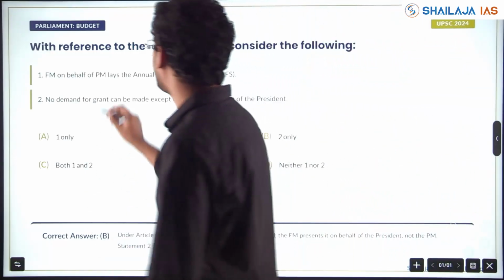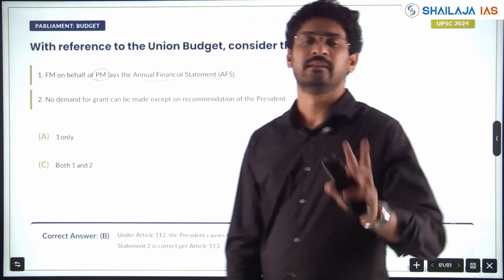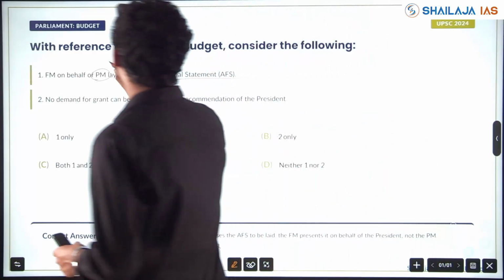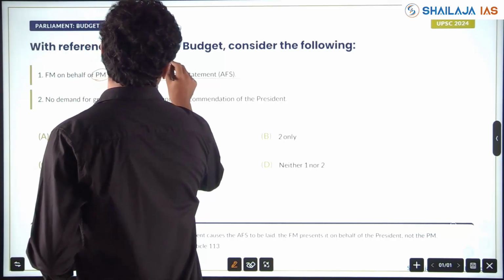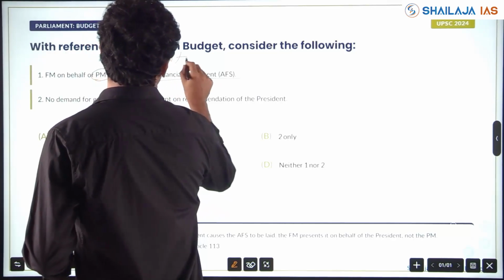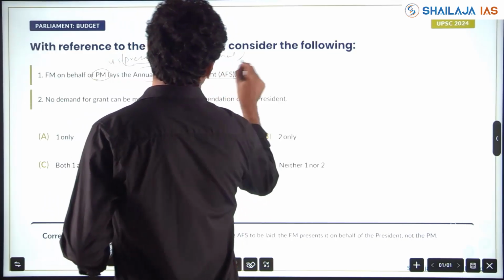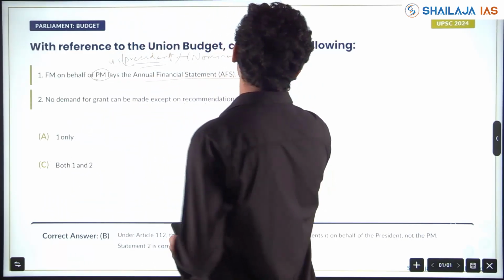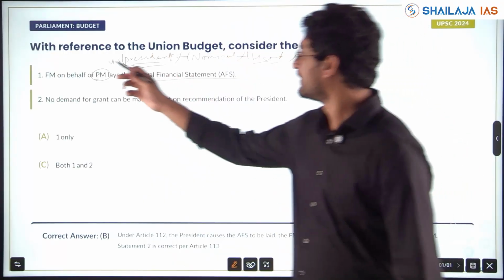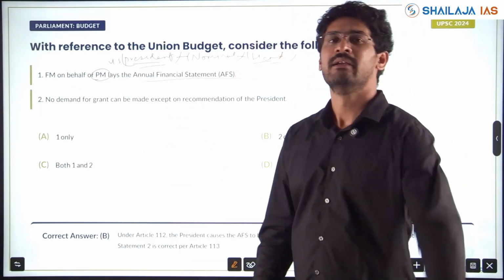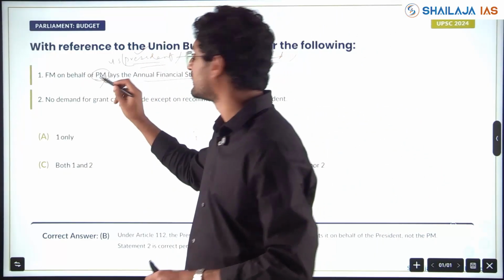FM on behalf of Prime Minister lays the annual financial statement. The swap of authority: PM, President. You know, India has a nominal executive. He is the nominal head and all the decisions of the government are taken in the name of the President. So the annual financial statement is laid by the Finance Minister on behalf of the President, not the Prime Minister.